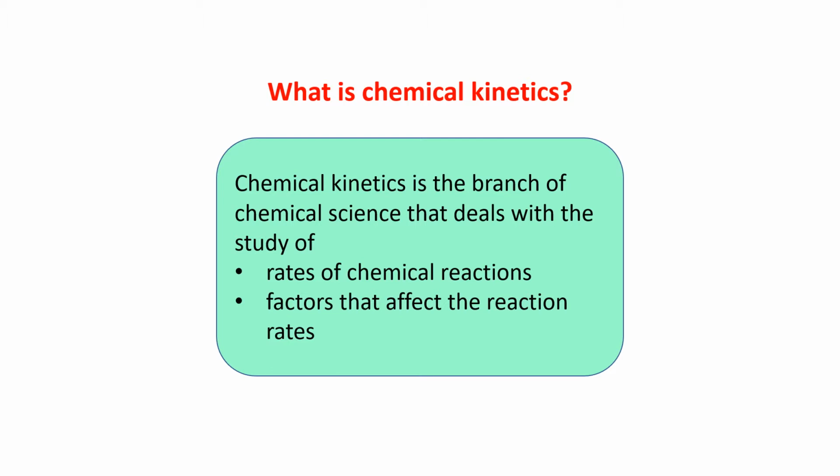So the kinetics of a reaction is about the rate of a chemical reaction, and there are several factors on which a reaction rate depends. What are the factors that affect the reaction rate? That is known as chemical kinetics.